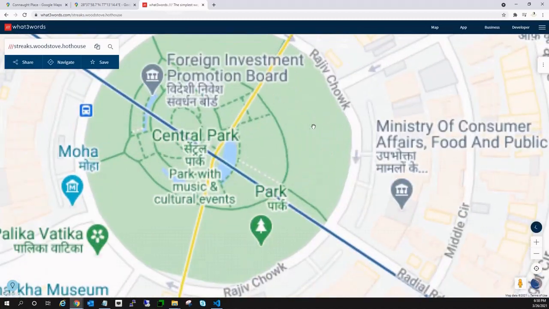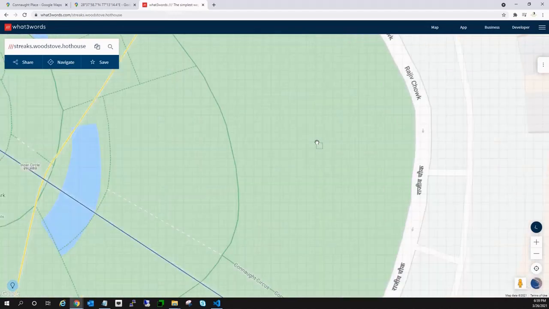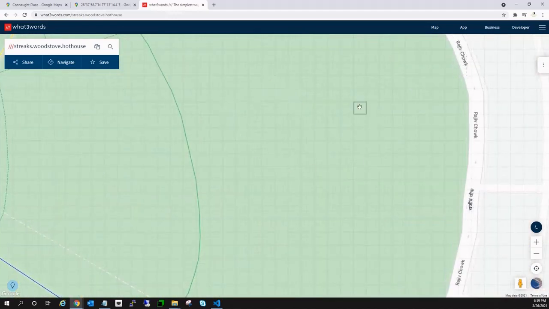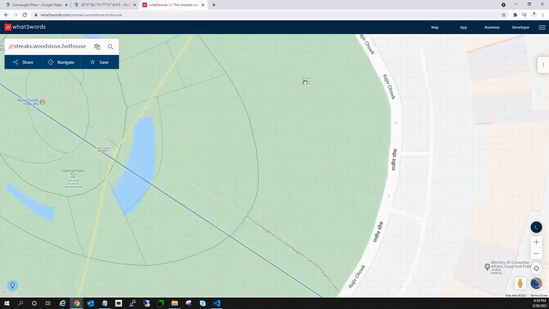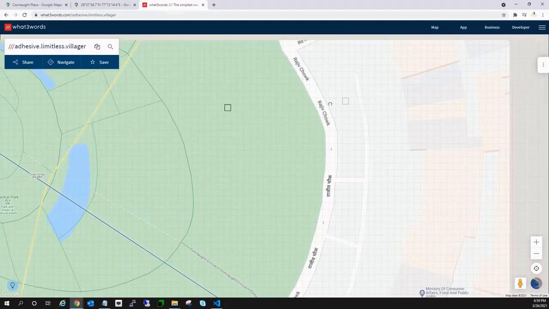So let's go to our Connaught Place and zoom in over there. You can see a mesh is created over the map, and each cell is a square block of 3 meters. Now if I click there, I get a particular combination of words, and this combination will take me to only this particular square block. As soon as I change the block, the combination of words changes. This is unique for each block in the entire world.